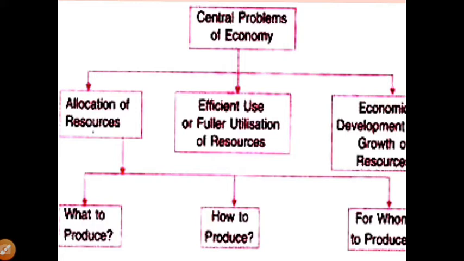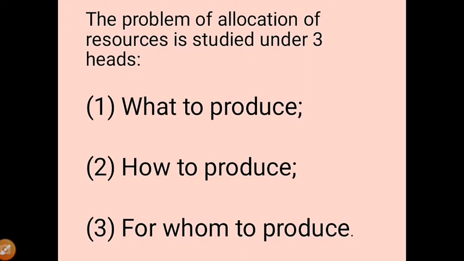If we talk about allocation of resources, this is again distributed into three most important problems, that is what to produce, how to produce, and for whom to produce. These three problems are faced by every economy, so let's discuss them. The problem of allocation of resources is studied under three heads: what to produce, how to produce, and for whom to produce.